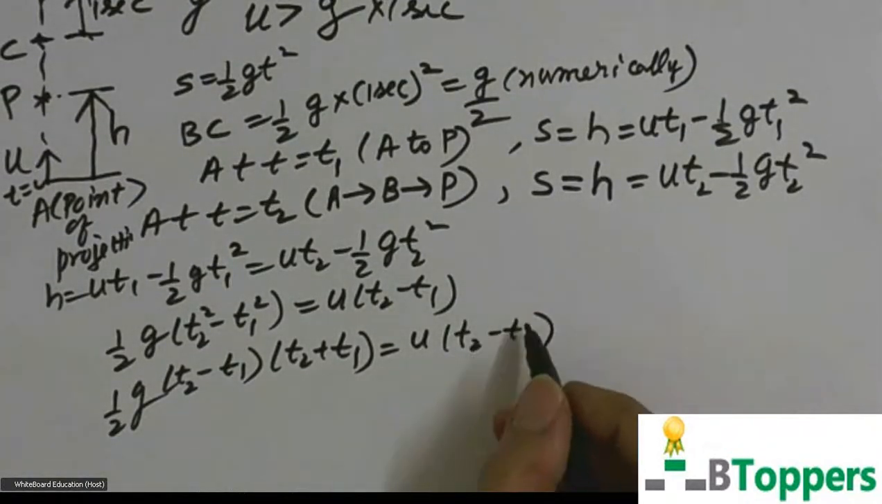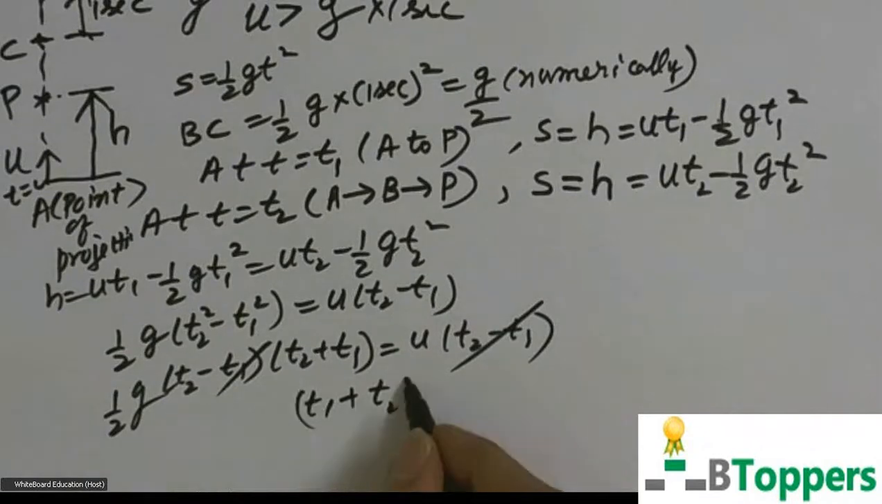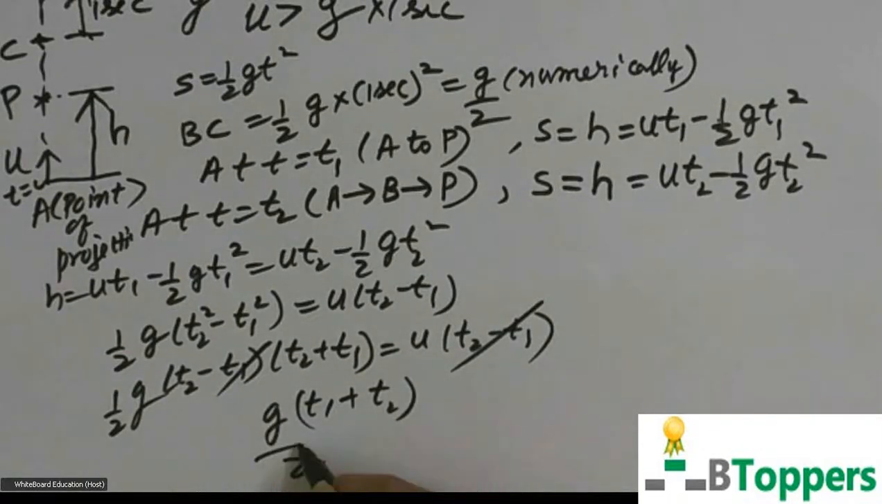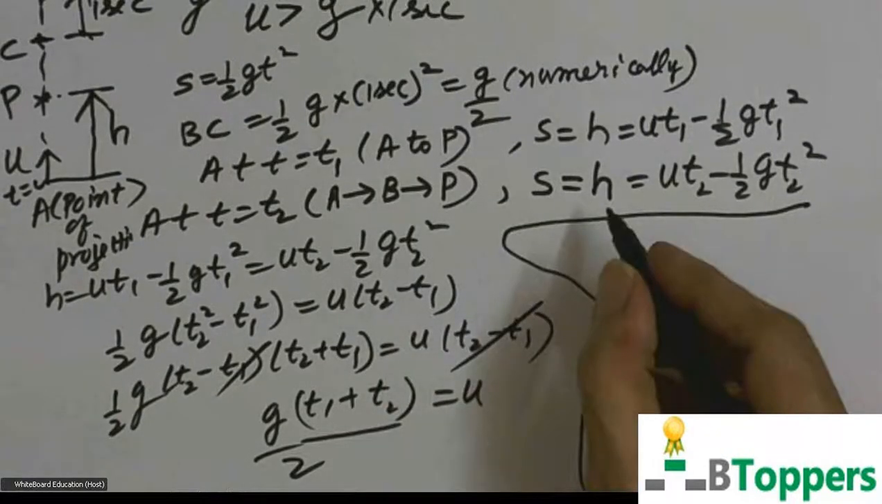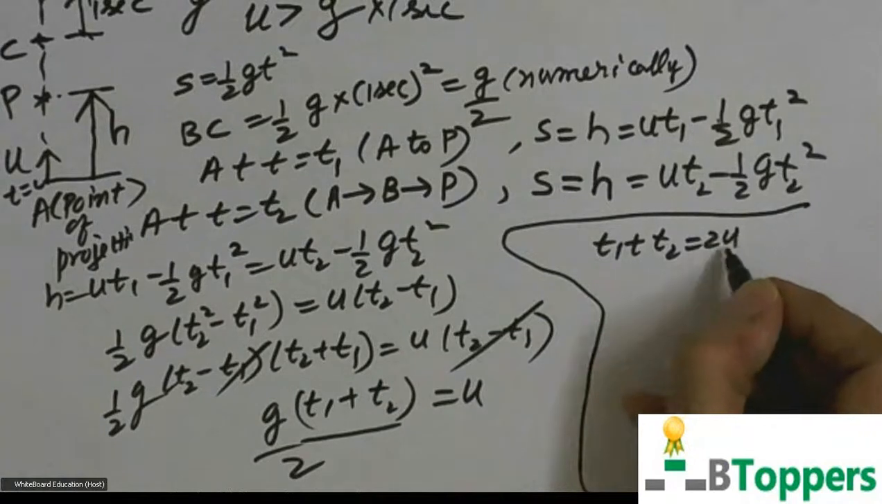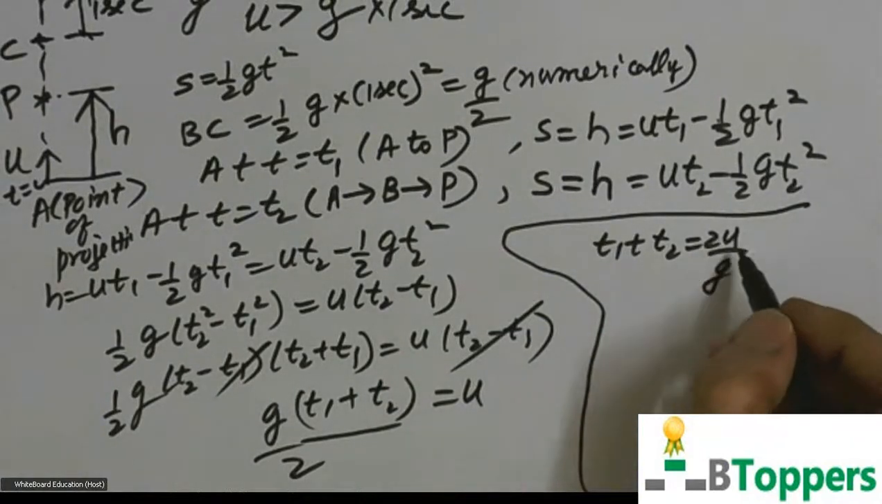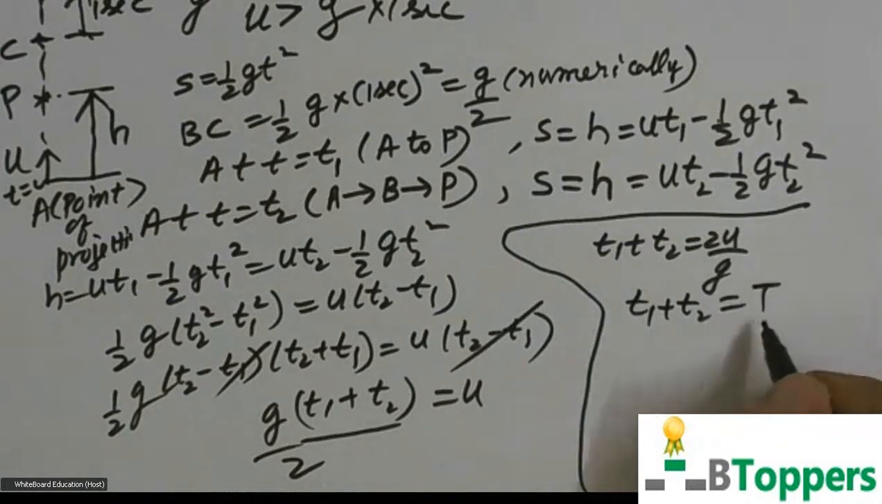So you can cancel t2 minus t1 on both sides. So t1 plus t2 equal to g into (t1 plus t2) by 2 equal to u. So t1 plus t2 equal to 2u by g. 2u by g gives you the time of flight. So t1 plus t2 equal to capital T.